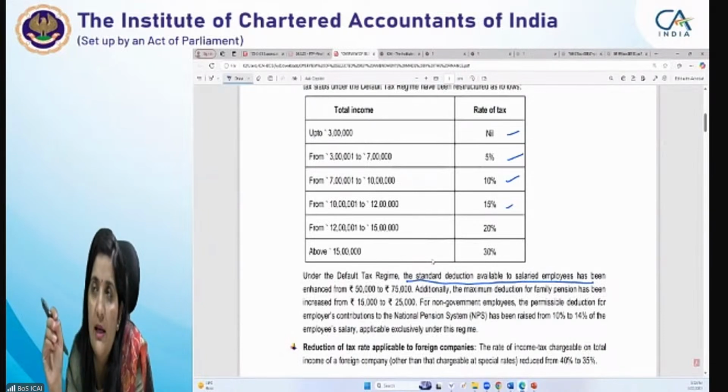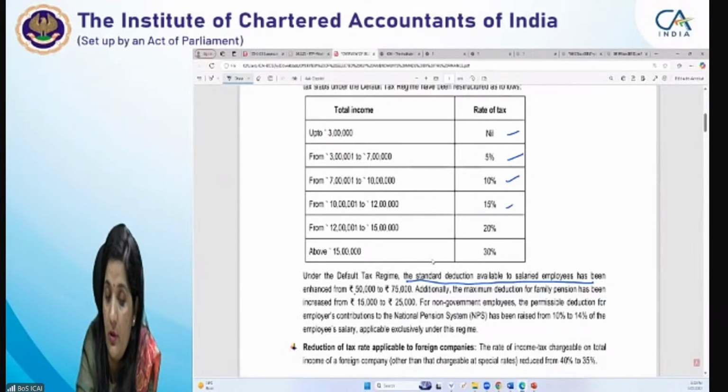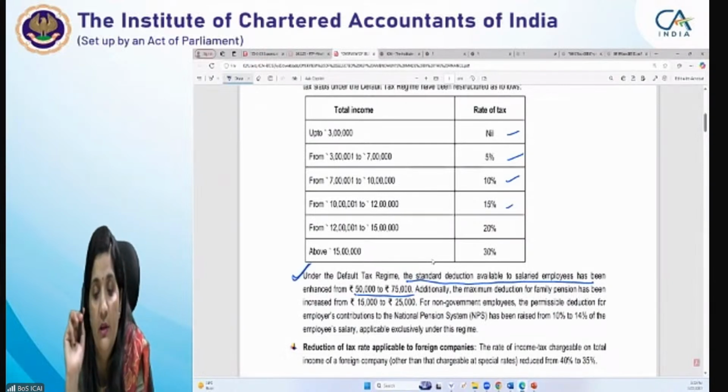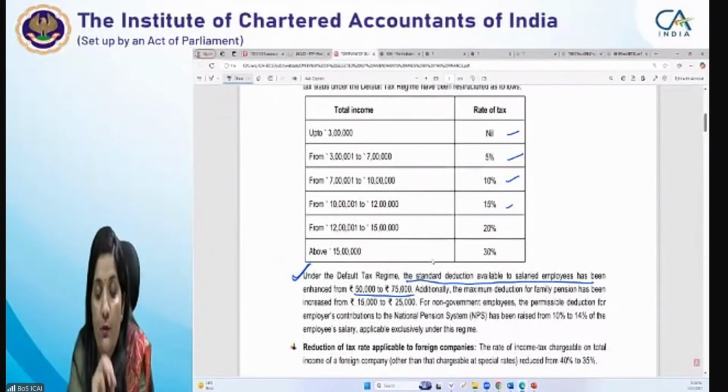अगर कुछ भी नहीं लिखा है, salary income of this person is given, pension income of the person is given, then you have to provide. If it is 115 BAC, it's 75,000. You have to provide for it. ठीक है? Additionally, the maximum deduction of family pension. This is an important point. That's what I am telling you कि आपको ध्यान रखना है कि सिर्फ default tax regime में 75,000. Otherwise, it is 50,000.